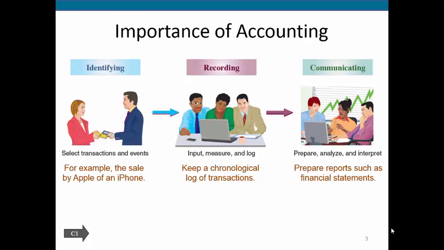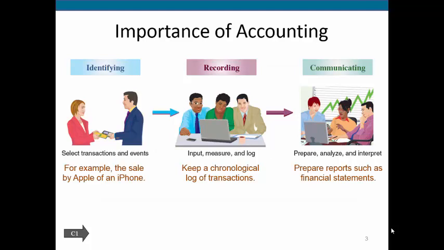So let's think about it this way. First, we have to identify what happens. And when we're identifying something, we're going to focus on what we call a transaction, and we'll get into what those exactly are. We're then going to record our transactions, and we'll do that using our specific accounting rules that we're going to learn as we move forward. And then we're going to communicate our results. We'll communicate our results mainly through what we call our financial statements, and we'll learn how to put together financial statements as we move through this class.